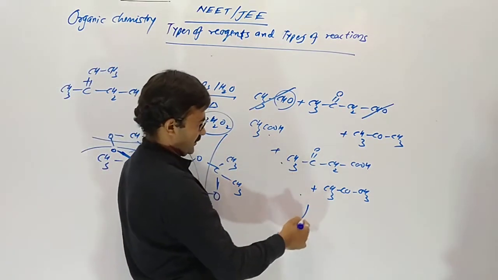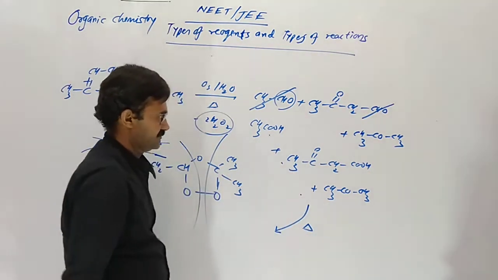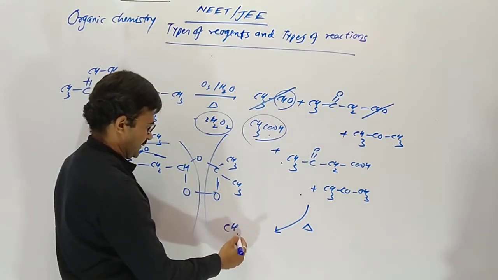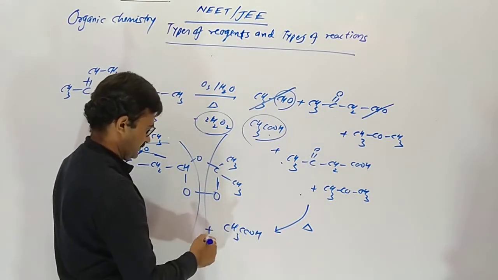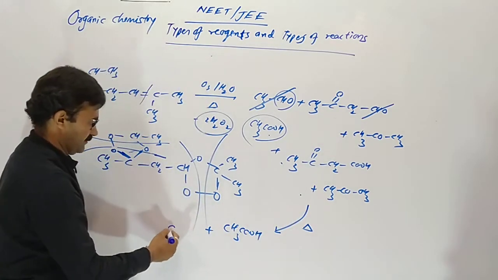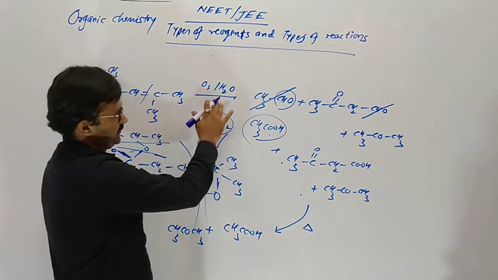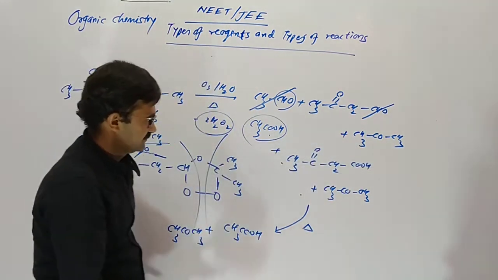So these 3. Now the third one, on heating. On heating, acetic acid remains acetic acid, acetone remains acetone. If delta is not given, then finish this reaction.